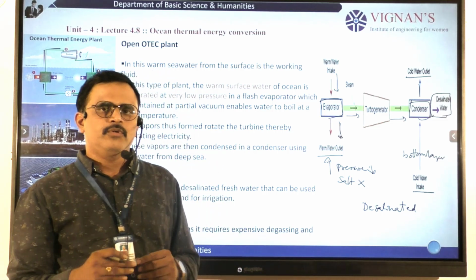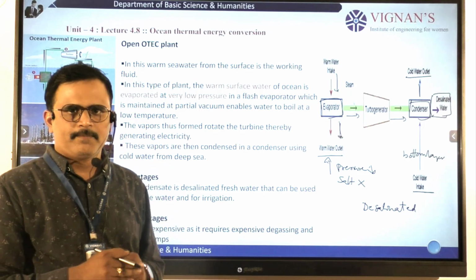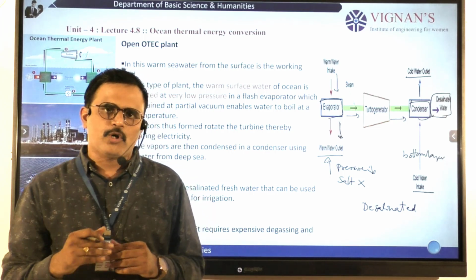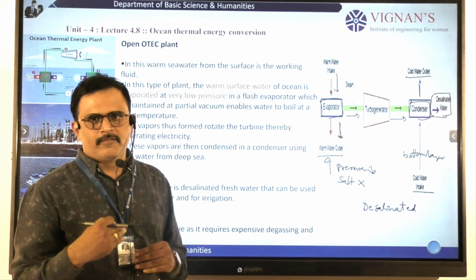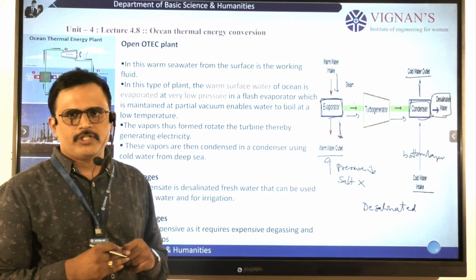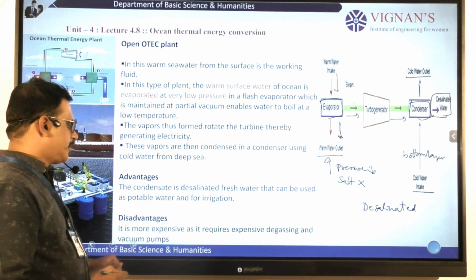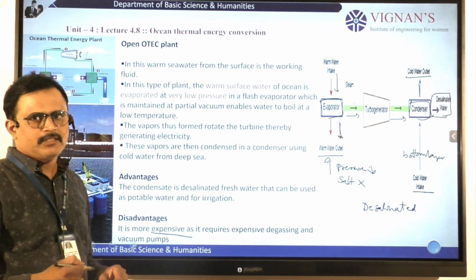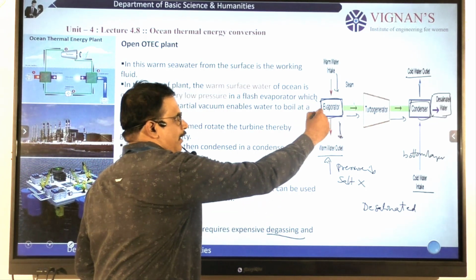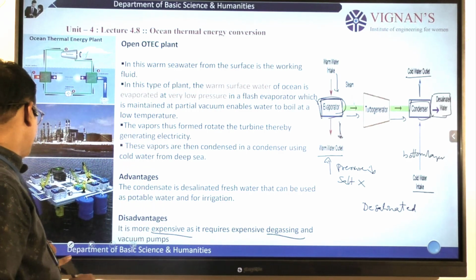This water helps for agriculture purpose as well as domestic purpose, not for drinking. It can be helpful for agriculture, for gardening or cultivation, and for domestic purpose. Nowadays, in water scarcity countries and developed countries, they are implementing this type of technology to harness domestic water. The disadvantage is that it is more expensive, and it requires expensive degassing and vacuum pumps. To run this evaporator, we have to implement degassing and vacuum chambers.